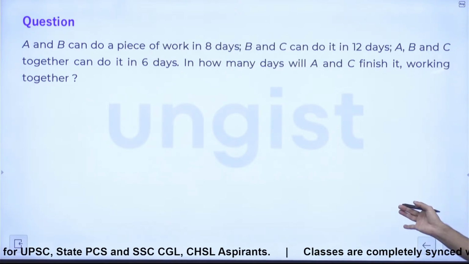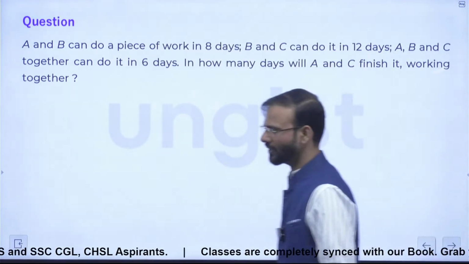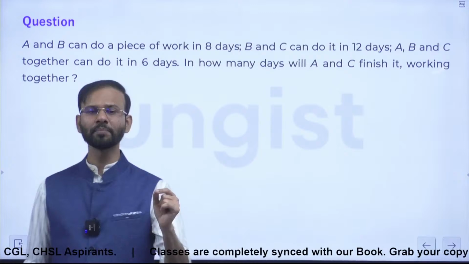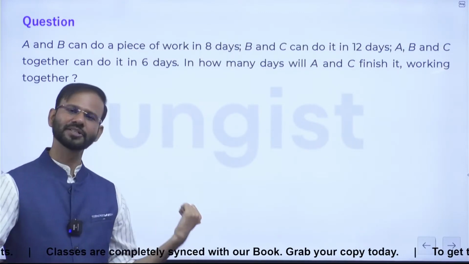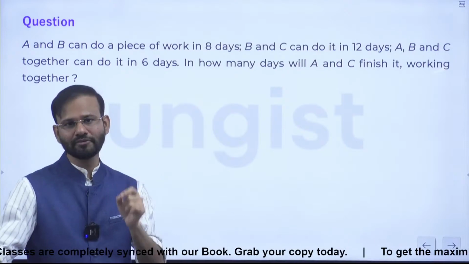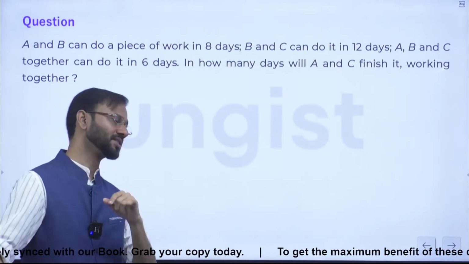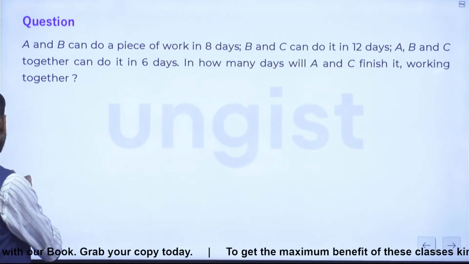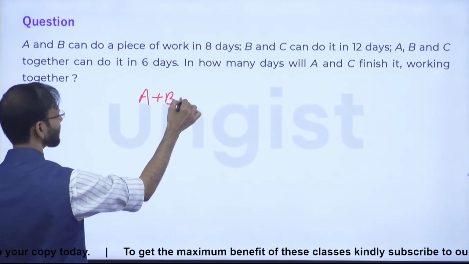Yes everyone, shall we discuss? See friends, understand this. This time what they are asking is A plus C. In earlier questions of such type, they used to give us A plus C. This time they have asked A plus C. So just look at the data of the question. A plus B working together takes 8 days.